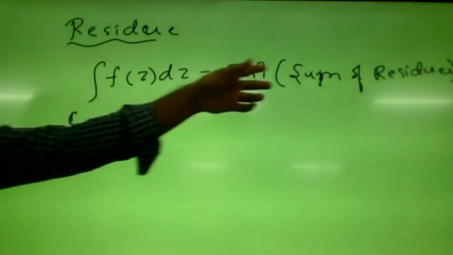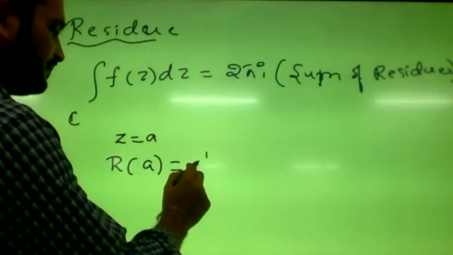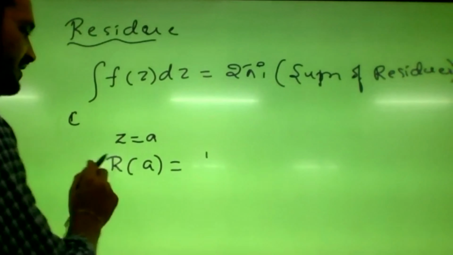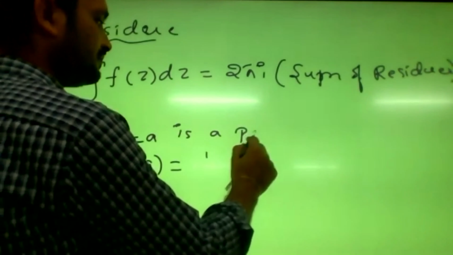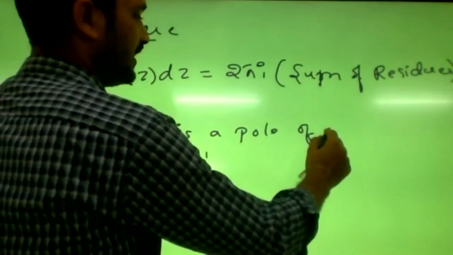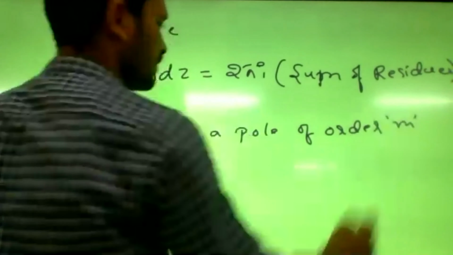At the point z equals a, if z equals a is a pole of order m, in general I will define it, and later we can take m equals 1, 2, 3.